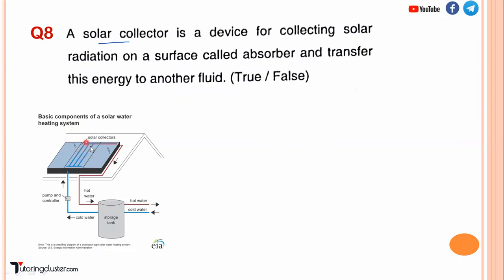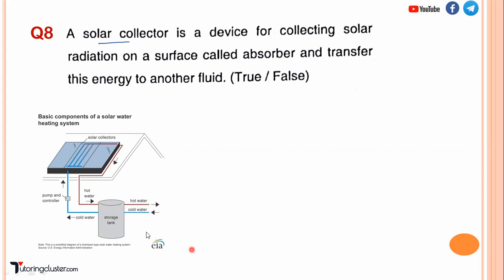So whatever solar energy it receives, that heat energy is passed onto the cold water. So the temperature of the cold water will increase. So you will get hot water which will again be stored in the storage tank. So you can easily use the hot water and you can pump more cold water into this. Right. So this is a simple schematic which shows how a solar water heating system works.